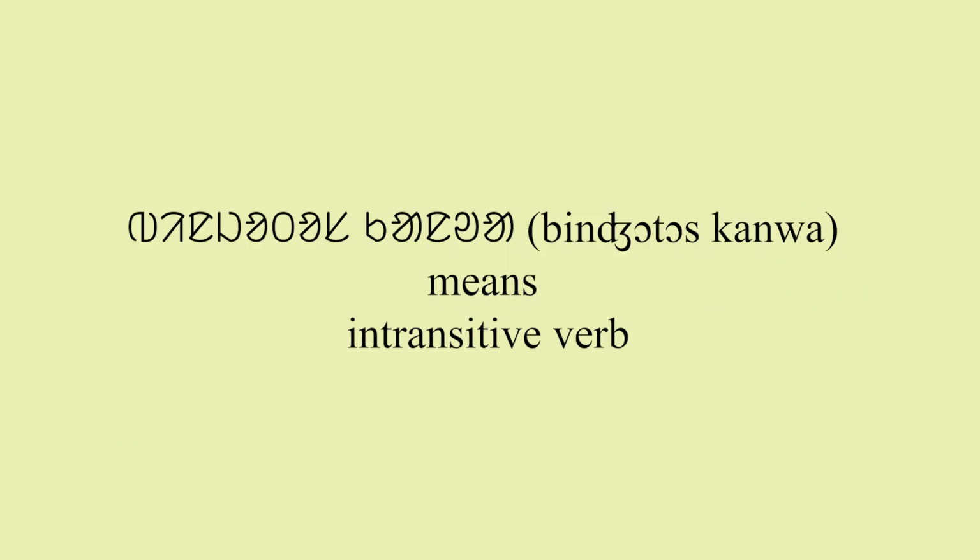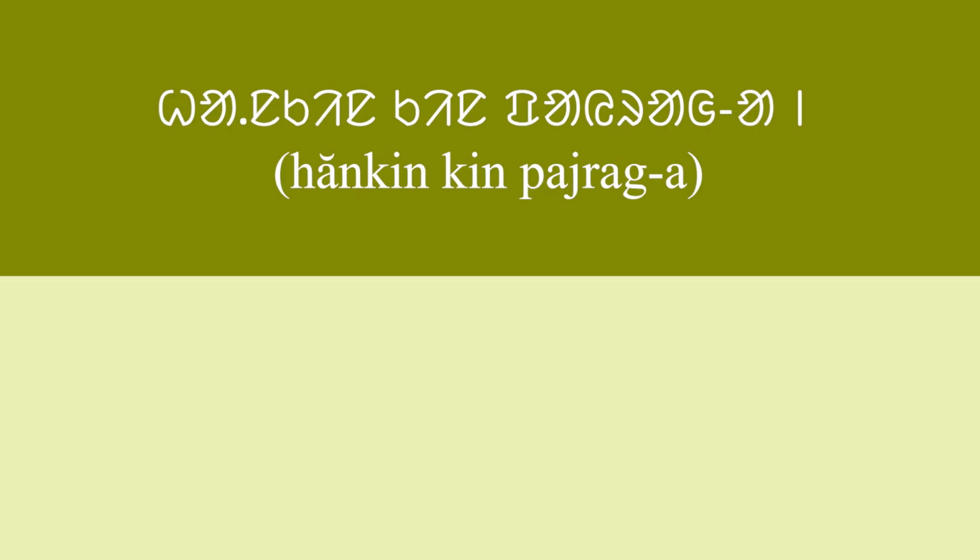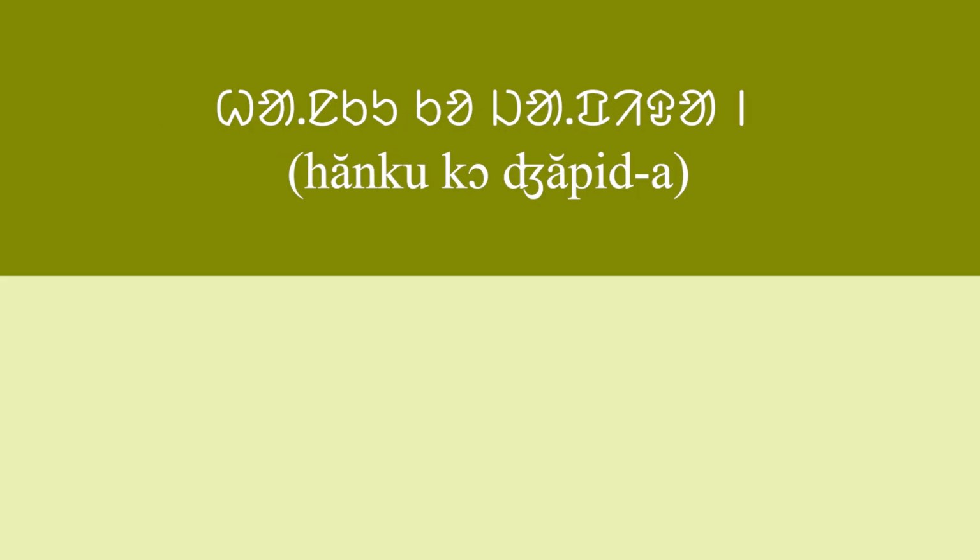Now we discuss bin jotos kanwa in sentences. Bin jotos kanwa means intransitive verb. Hani darana means he or she walks. Hankin kin paira a means they two swim. Hanku ko japida means they sleep. Now we will discuss the above sentences one by one.